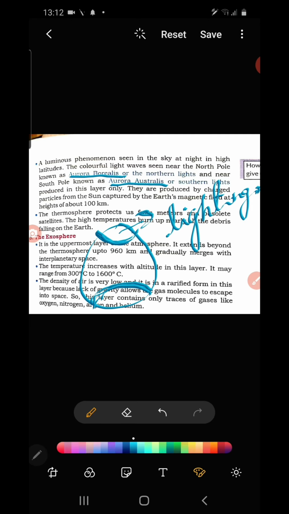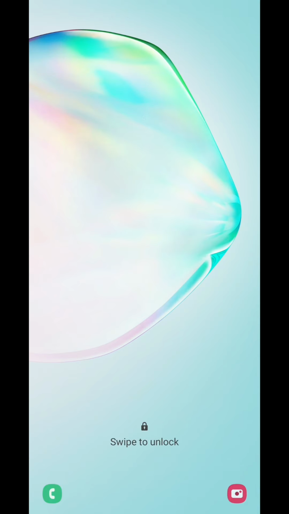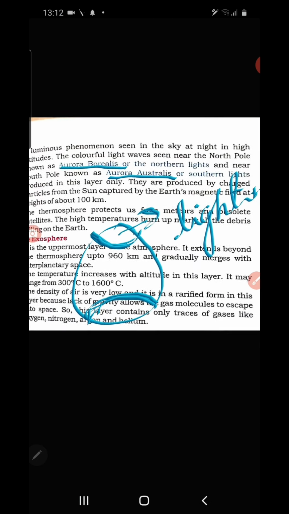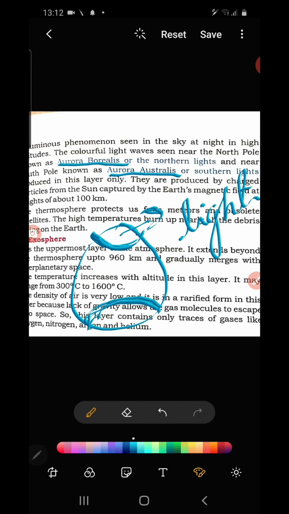It's kind of glittering. So beautiful it is when you look at the atmosphere from the North Pole and South Pole; sometimes this phenomenon is visible. Why is it visible? Because the particles from the sun reach into the magnetic field of the North Pole and South Pole. What happens? This phenomenon, lightning, occurs.